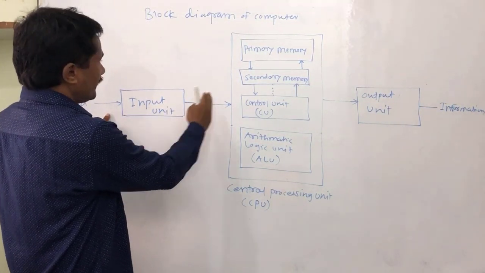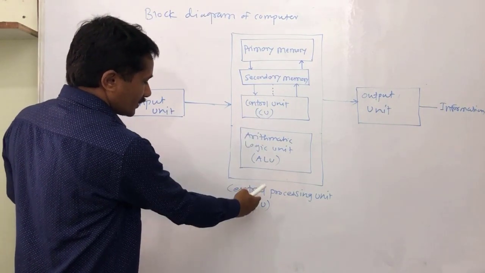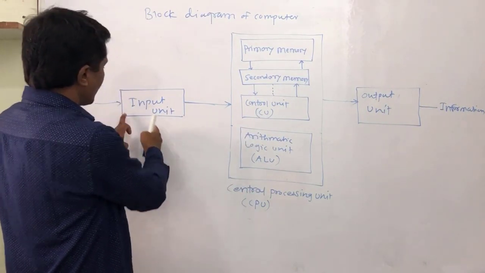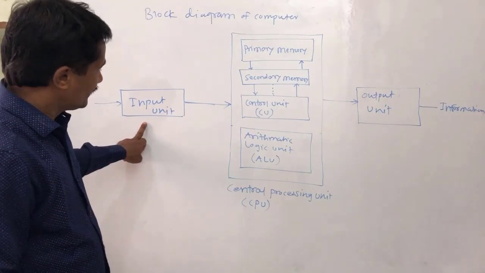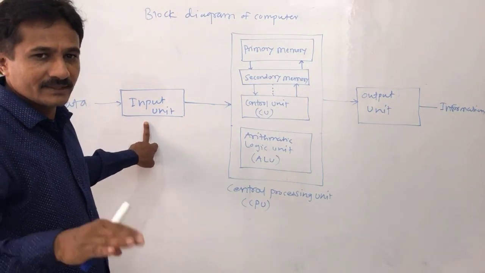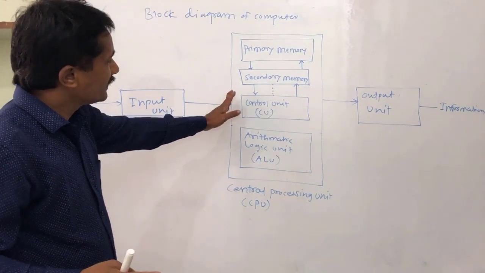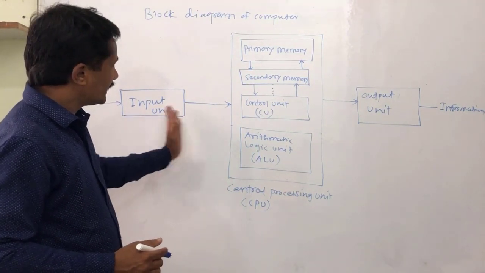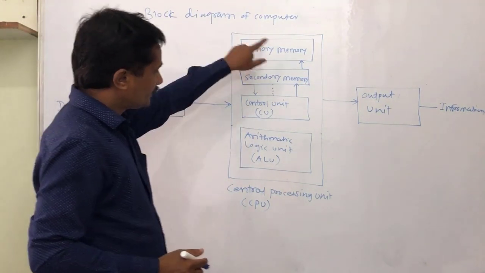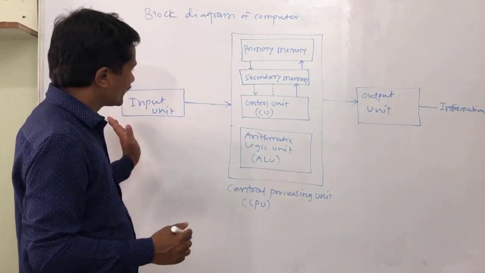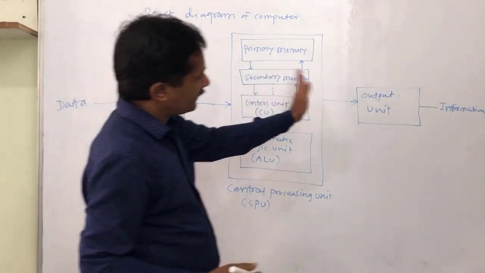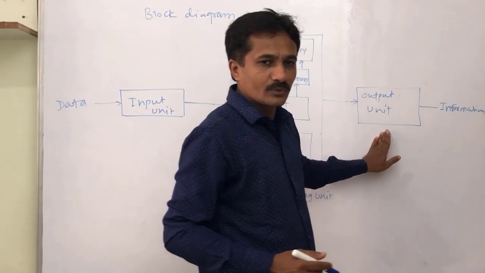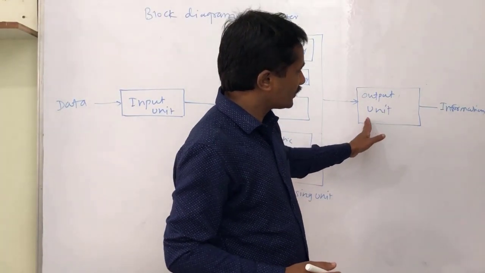You can give data to the computer, or give the data to the CPU, by using the input devices. Input devices means the devices through which you can give the information to the CPU. The CPU processes your given data and then finally gives the result on output devices or the output unit.